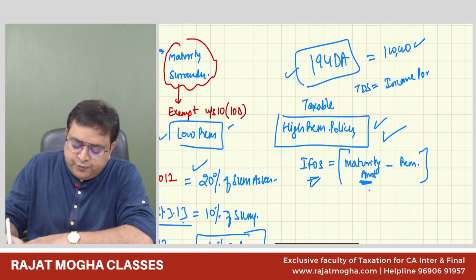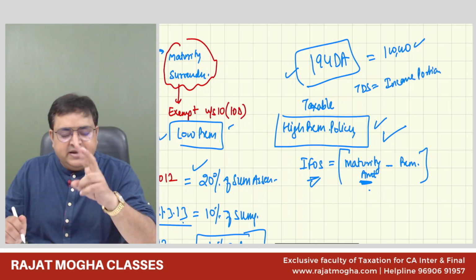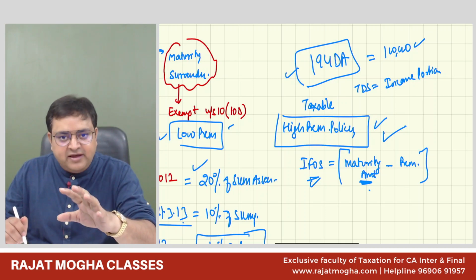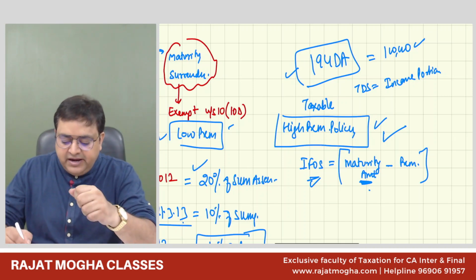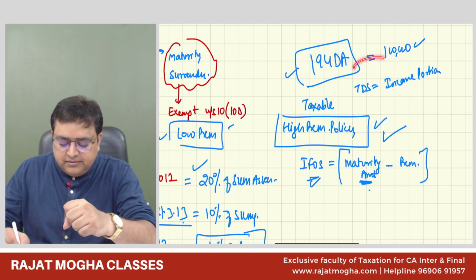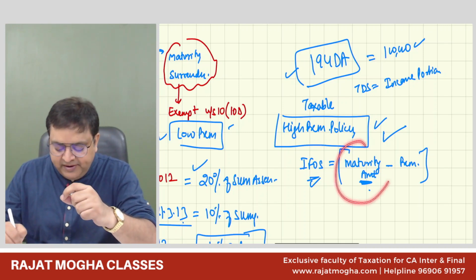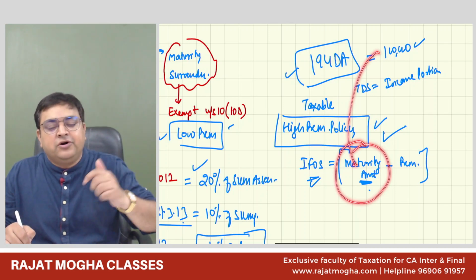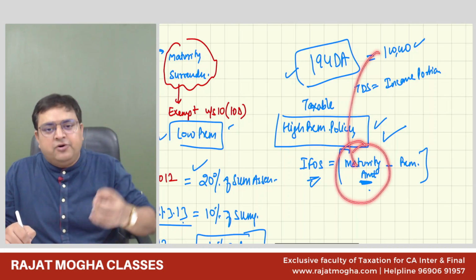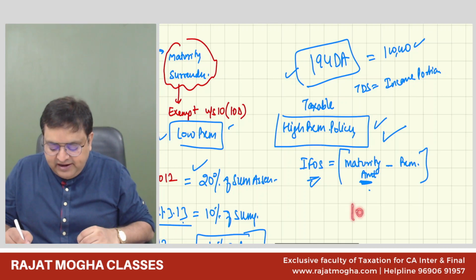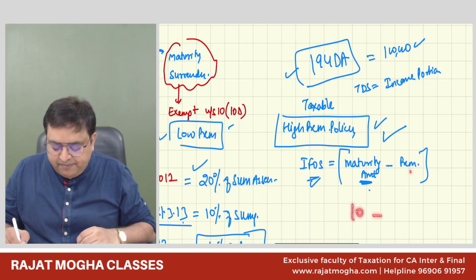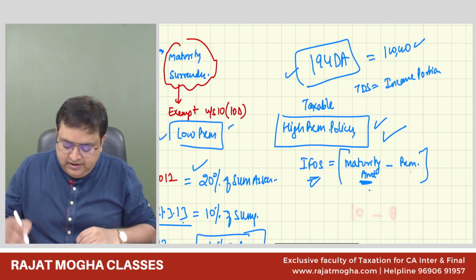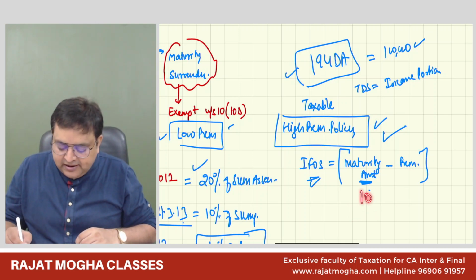On the income portion. Guys, I'm telling you two things and I'm making you revise. We have done it in detail. The maturity amount will be taken as a threshold limit, just for the threshold limit, whether 194 DA will come or not come. So whatever the maturity amount you are receiving, let's say for example, you are receiving 10 lakh and the premium you have paid is 8 lakh. Okay. Let's say you have received the maturity amount 10 lakh and the premium you have paid is 9.4 lakh.